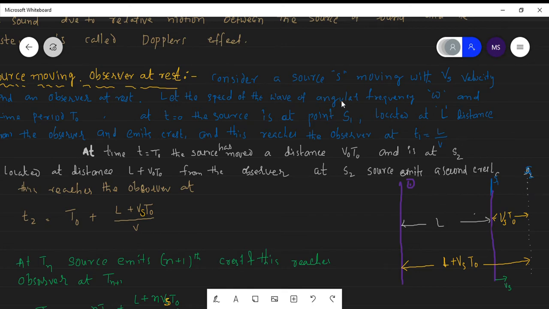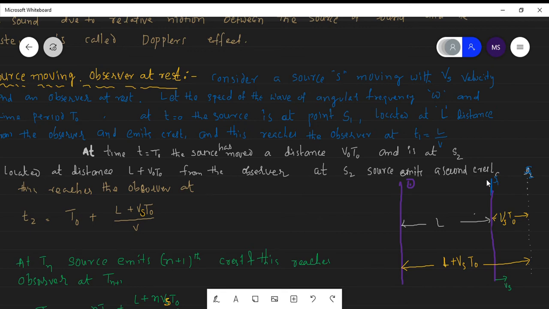So here the sound's angular frequency is omega, and the time period is T naught. That means it completes one wave, it gives one wave. The time period from one wave to the next wave is exactly equal to T naught.